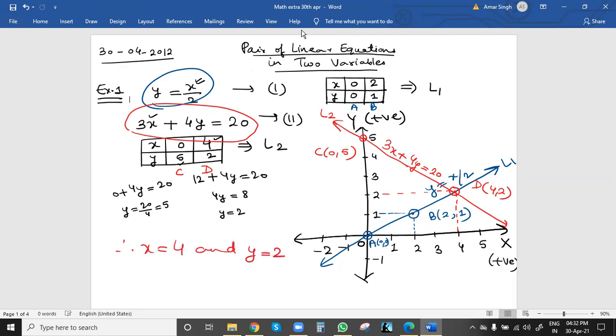We can verify also. How to verify? We can put these values in the equations, and both equations will be satisfied. For the first equation, y is x by 2. X was 4, 4 by 2 is 2, so Y is 2, correct. Second equation, 3x plus 4y: x is 4, so 3x will be 12, and 4y is 4 times 2, 8. 12 plus 8 is 20, so that means correct. So both values are correct.